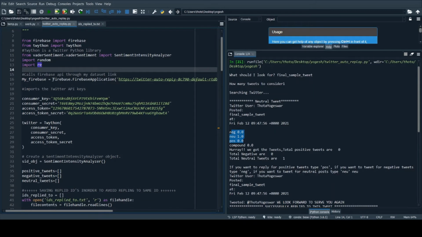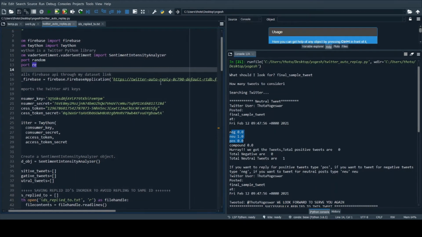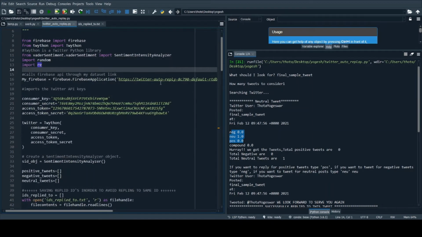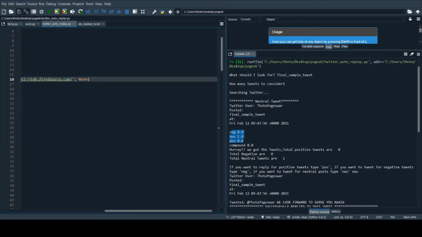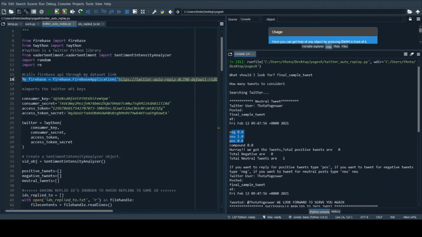Now, in order to use Firebase for storing and fetching the data, I created the Firebase real-time database for this project, and it automatically generates this particular ID link, which I have to use in order to write in that real-time database. So this one is for that. And here the customer key, customer secret key, access token and access token secret key are something Twitter provides in order to get into that API. With these keys, we can enter into the Twitter APIs.